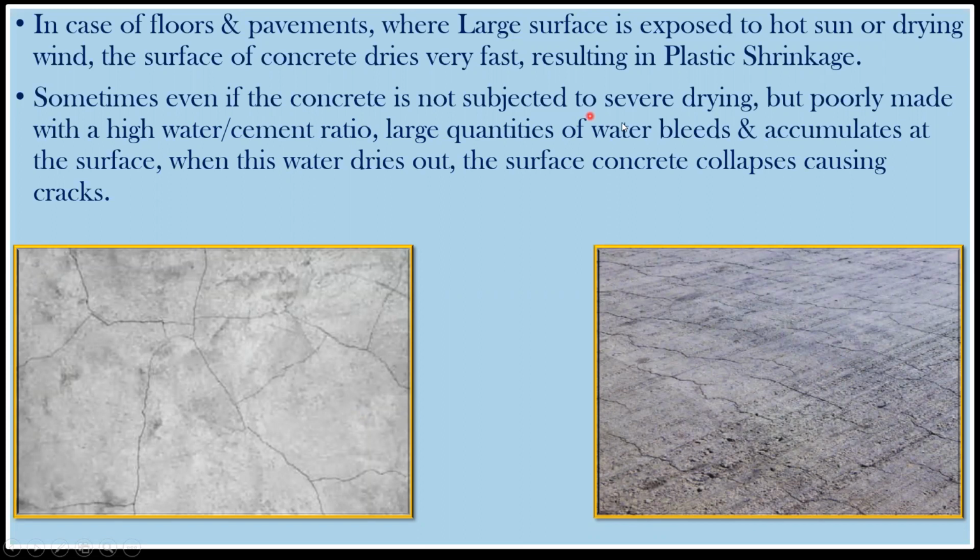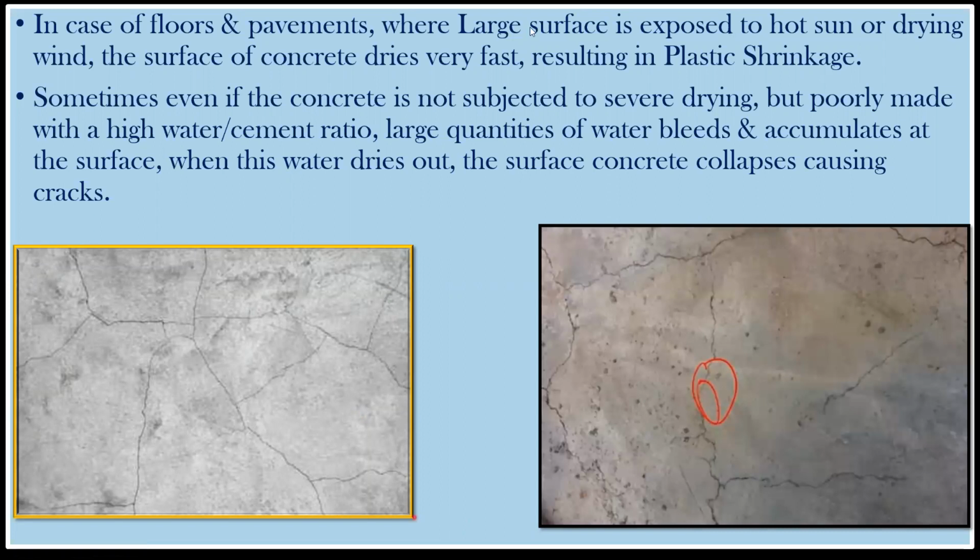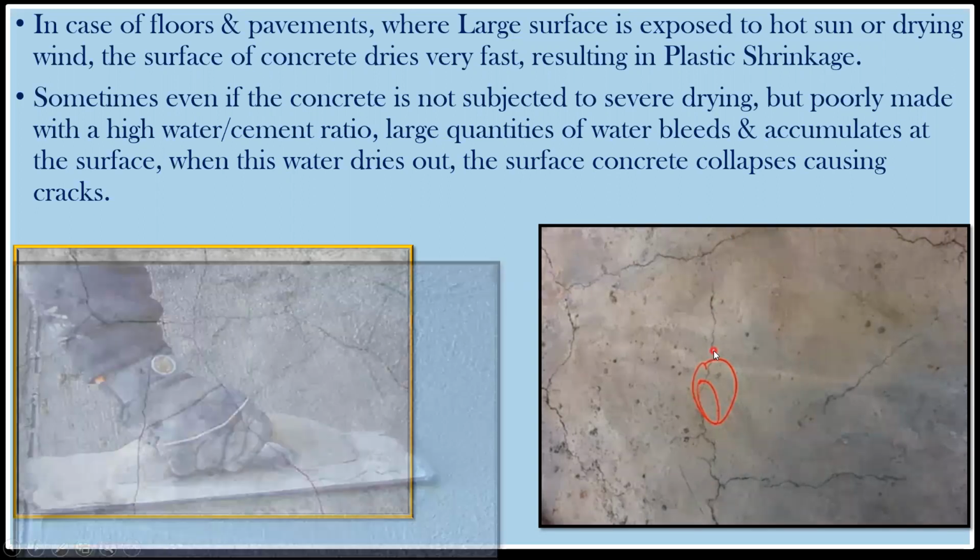Sometimes, even if a concrete is not subjected to severe drying, but is poorly made with a high water cement ratio, large quantities of water bleed and accumulate at the surface. When this water dries out, the surface concrete collapses, causing the cracks. So this is how the cracks occur. You can see one more picture here as well. The concrete is freshly placed, and you can see this kind of cracks, right? These are what you can call map cracking. Then how do you counteract these cracks?